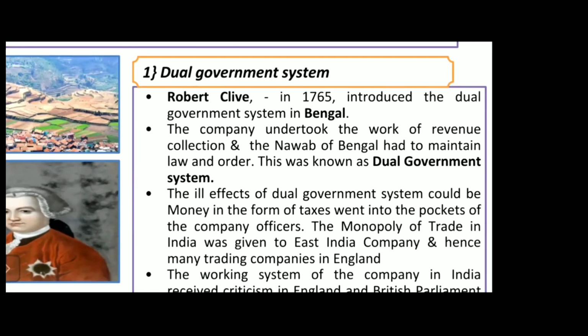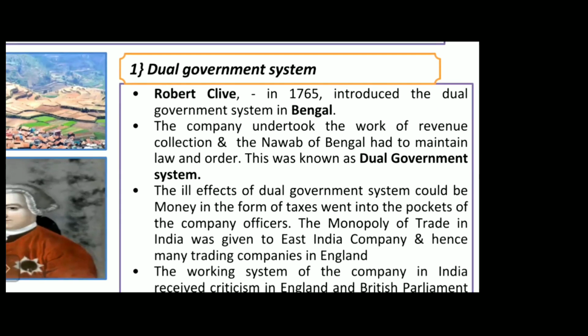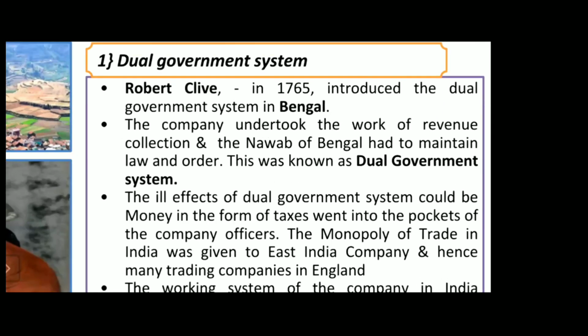Now see here, this is the main important thing. So what did the company undertake? The East India Company undertook the work of revenue collection, and the Nawab of Bengal had to maintain law and order. So these were the two governments. Now here you can get the idea which were the two governments.